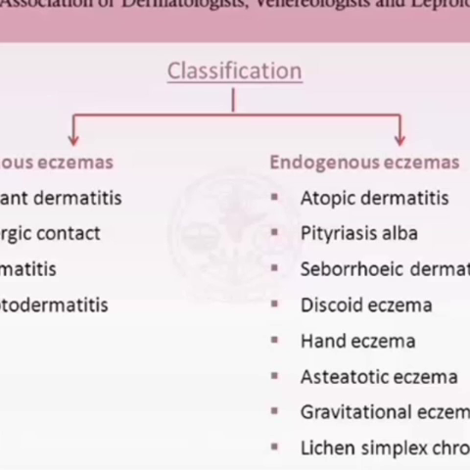So it is divided into atopic dermatitis, pityriasis alba, then seborrheic dermatitis, discoid eczema, hand eczema, asteatotic eczema, gravitational eczema, lichen simplex chronicus, and prurigo nodularis. There is another classification too. You can study the simple forms.